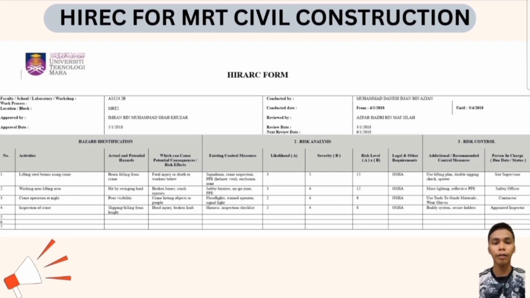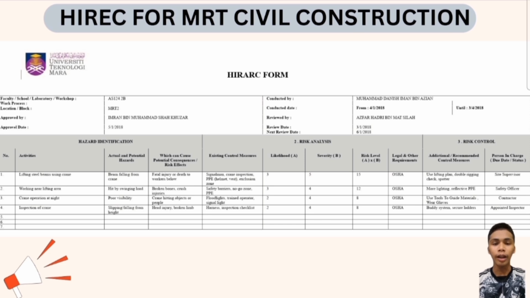This presents the hierarchy form, a critical tool used in workplace safety management. At the top, we have the basic information section. This includes the date, department or unit, the specific process and activity being assessed, and the name of individual conducting and reviewing assessment. This ensures accountability and traceability.